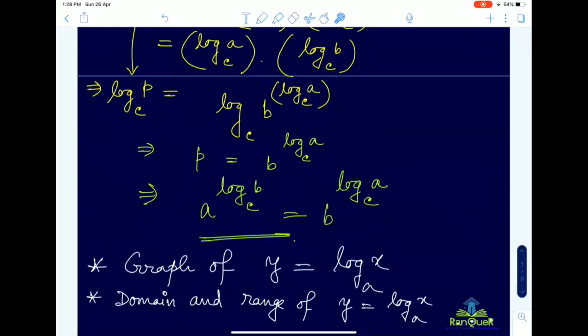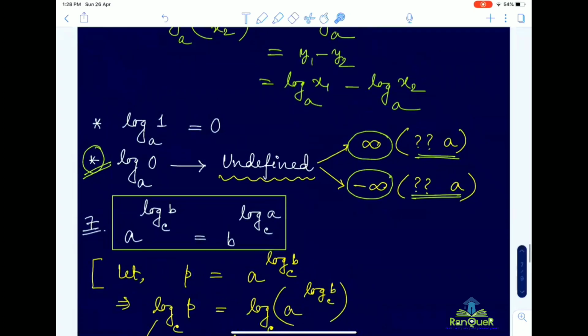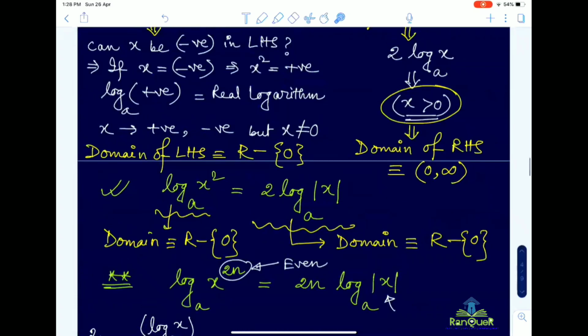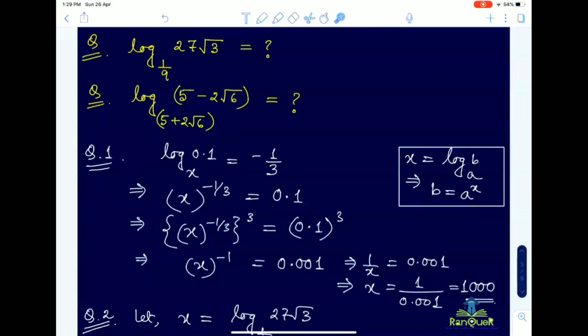So tell me, up to this, any doubt, anyone? Can you scroll back to the first question you gave? The first log question, yes, the log 0.1. Yes, this one. Actually I couldn't copy one sum. Okay, you copy, no problem. Others, if you have any doubt about whatever was discussed today, you can ask.